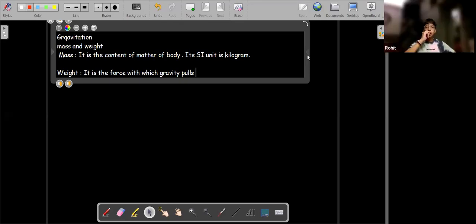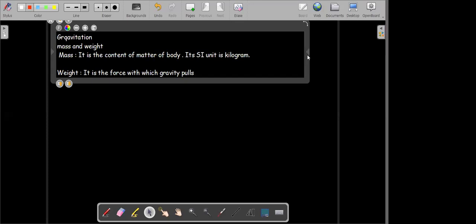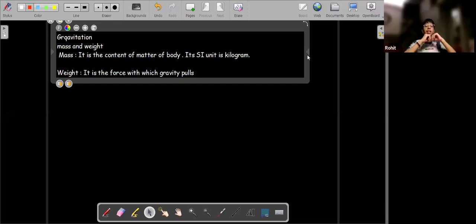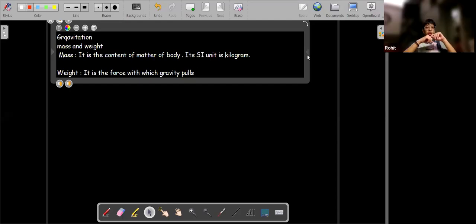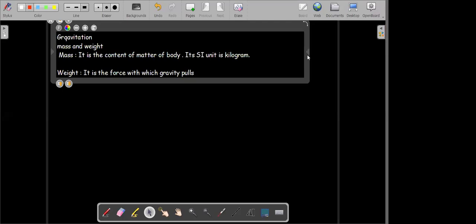Sir, another definition of weight is it is a force which is attracted towards the center of the earth. Yeah, the force with which all the objects are attracted towards the center of Earth. Sir, what is the SI unit of weight? Yeah, since it is a force, its SI unit will be Newton. All right. Okay. Sampath.